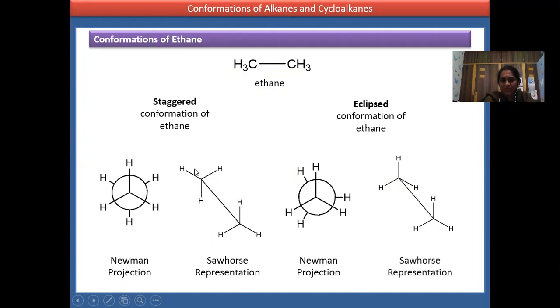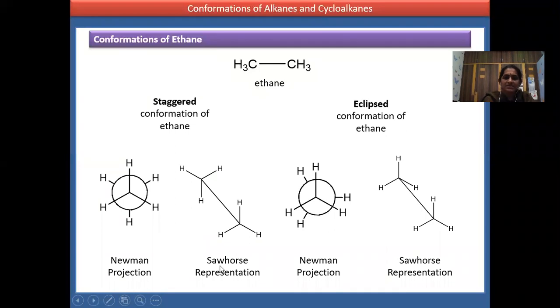Here you have the carbon and behind it another carbon, single bonded. In the front you can see a reverse Y, and in the back you have the Y position. In this way, H1 is opposite to another H1, H2 is opposite to another H2, and H3 is opposite to another H3. So this is the trans isomer of the Sawhorse ethane structure. Sawhorse has given the trans structure for ethane.